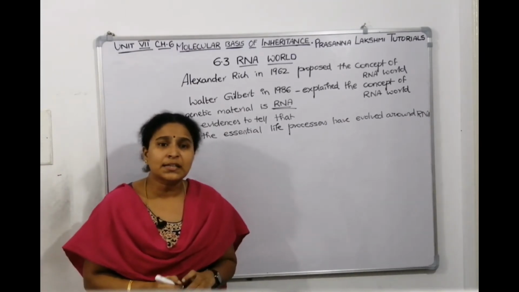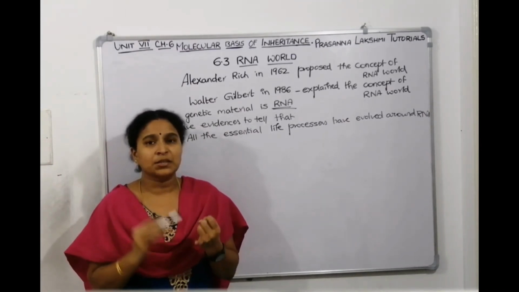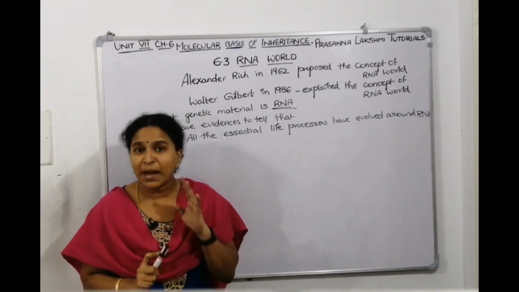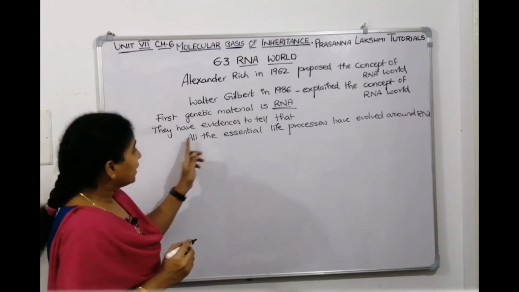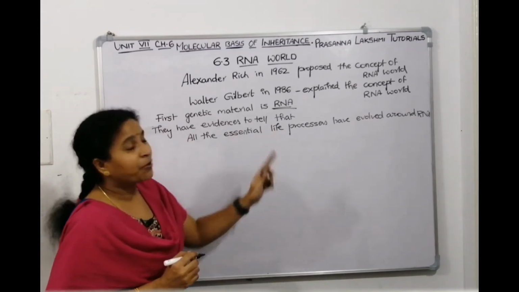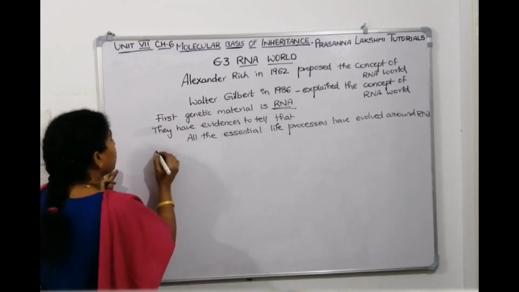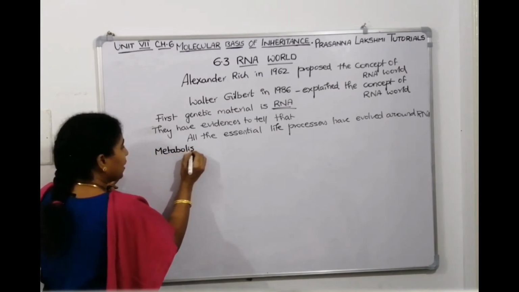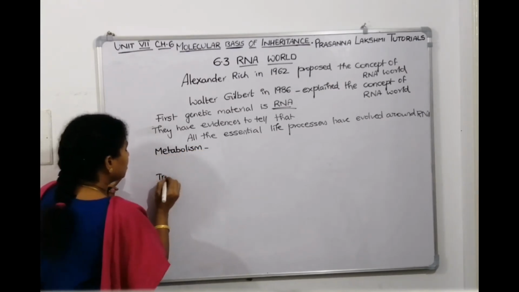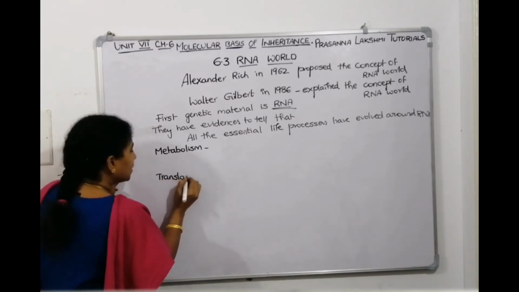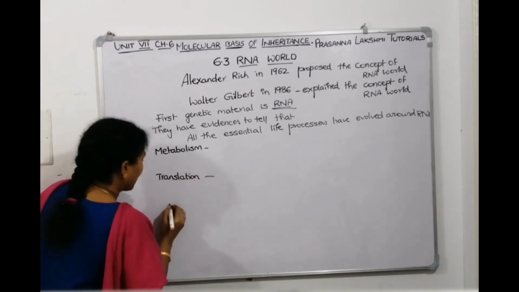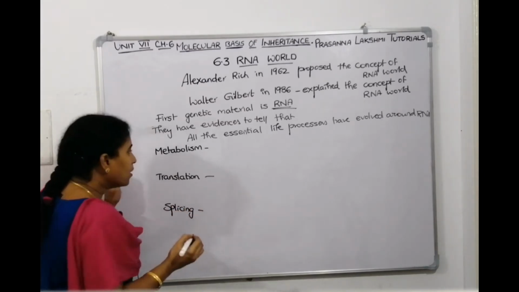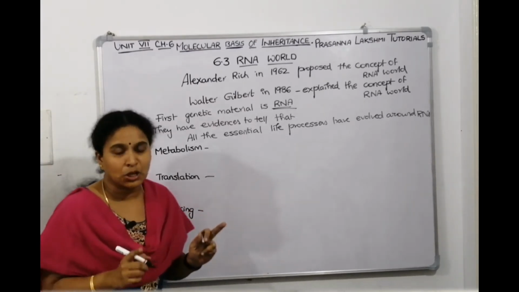What are the important essential life processes? Like metabolism requires RNA, translation requires RNA, splicing requires RNA. So they say that all the essential life processes have evolved around RNA. One is metabolism, another is translation, and the third is splicing. For all three, RNA is required.